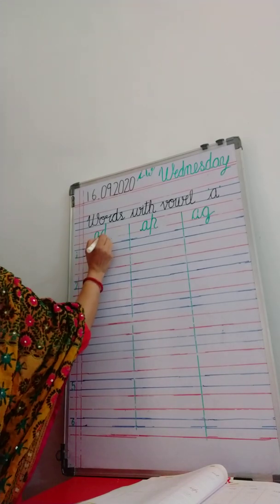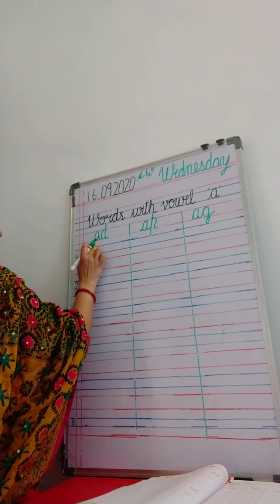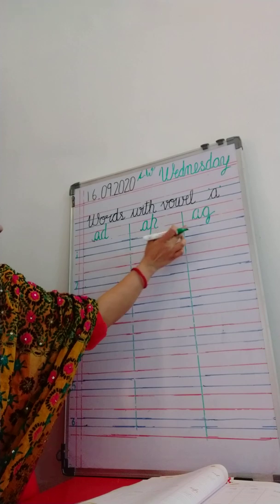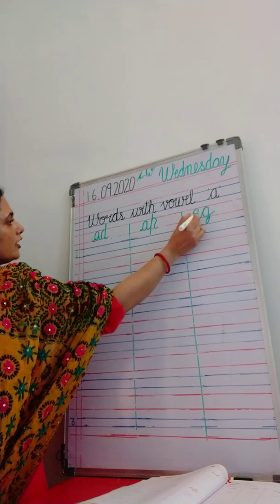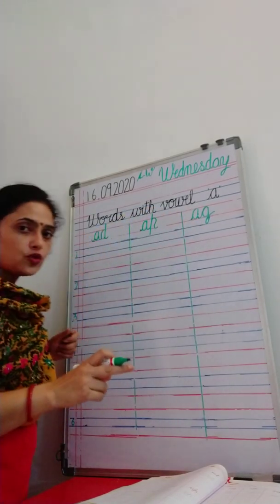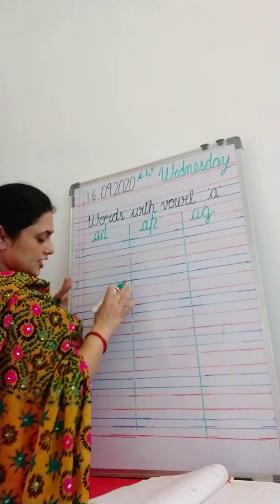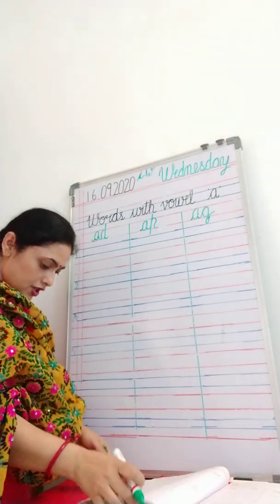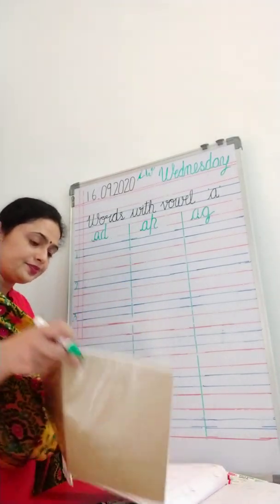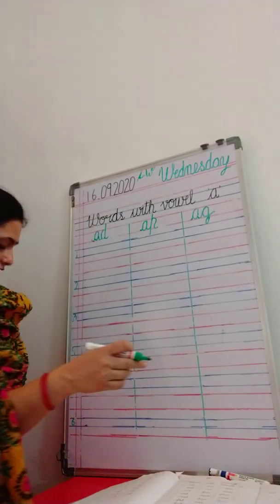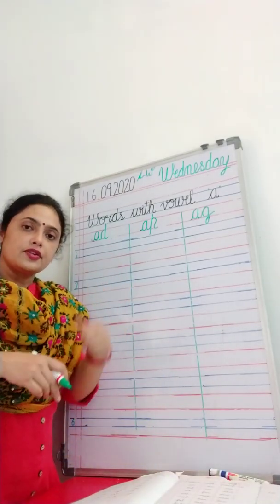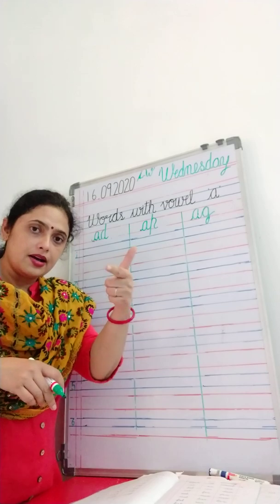Now tell me what is the name of this family? Ed. This is ap, and this is ag. So babies, we have to make words with these families. Let's begin. Say the spelling first and then write it. The first word is bed.